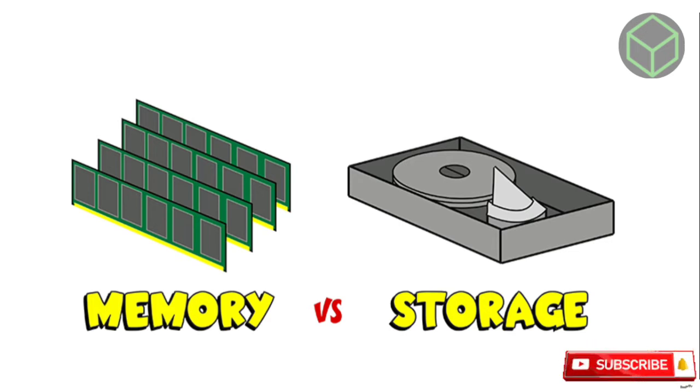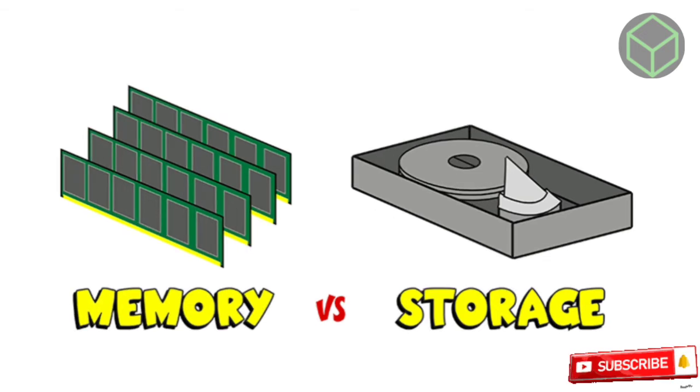Before starting computer memory, let's clear one doubt, that is, what is the difference between memory and storage? One of the most confusing sets of terms in everyday computer usage is memory and storage.